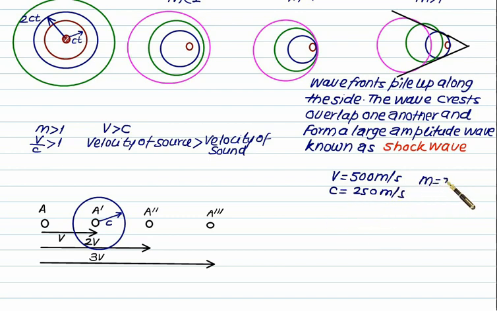For this we'll discuss the propagation of the sound wave. When it covers a distance equal to 2v, then the sphere developed at A double prime has a radius equal to 500, which is twice the radius of this. With A double prime as a center, you have to draw a radius of 2 times 250, that is 500 here. So likewise we'll get spheres propagating in the rightward direction. When the source is at A triple prime, the distance traveled is equal to 3v. So we have 250 multiplied by 3, 750, a larger sphere is formed here. So I will show it like this.